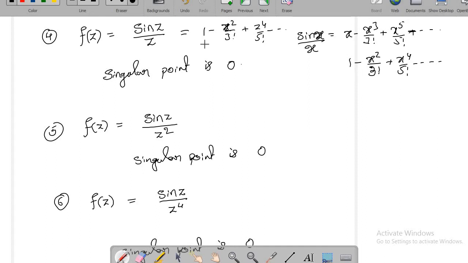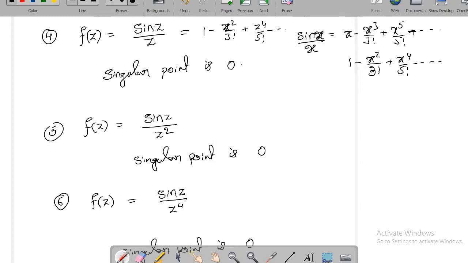Okay, so this kind of singularity we call a removable singularity. Why? Because z equal to 0 is a 0 of sin z. Since it is 0 of sin z, this 0 in the numerator and the 0 in the denominator will get cancelled. So this is the expansion you get.